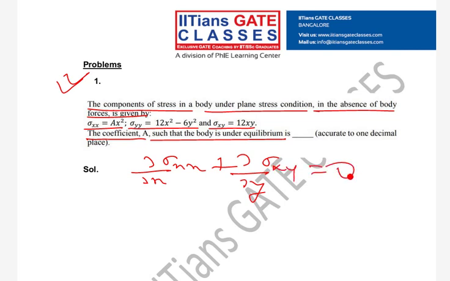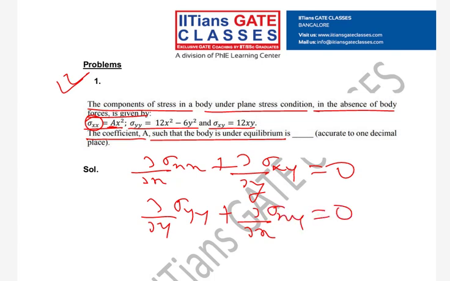Now what is unknown? Unknown is a, which is part of sigma xx. Another body equilibrium equation I also have.